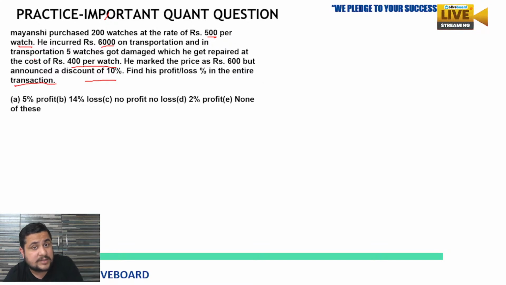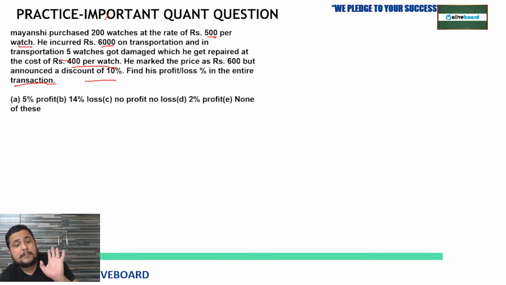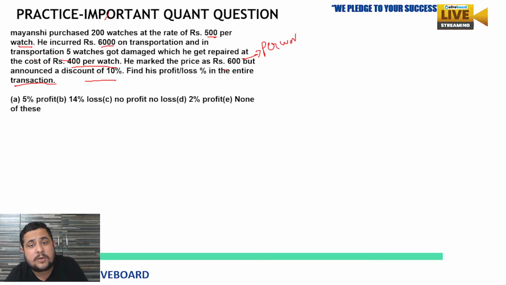Mayanshi purchased 200 watches at the rate of 500 per watch. He incurred rupees 6,000 on transportation, and in transportation 5 watches got damaged also, which he got repaired at the cost of rupees 400 per watch. He marked the price as rupees 600 per watch, and announced a discount of 10%. Now find his profit or loss percent in the entire transaction.